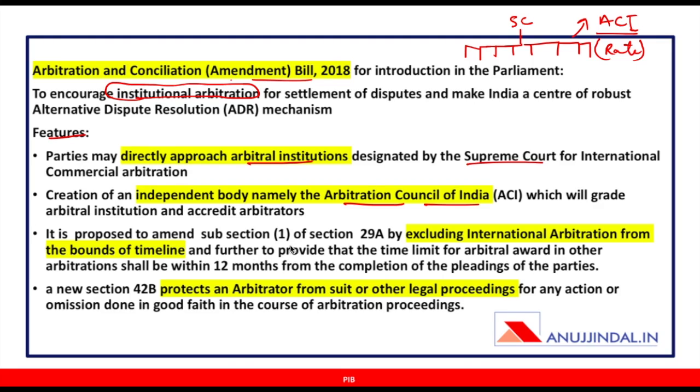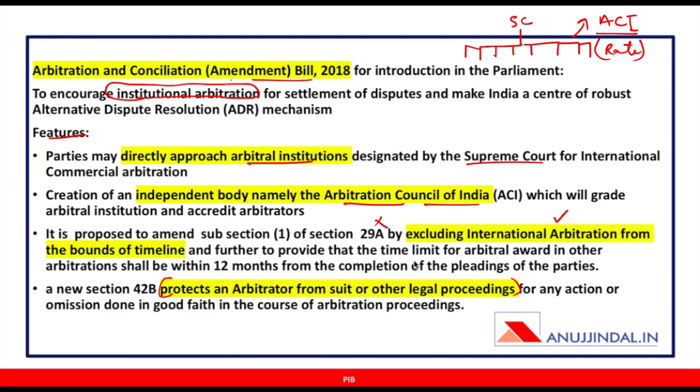It is proposed to amend section 29A, not important, by excluding international arbitration from the bounds of timeline. So international commercial arbitration is not excluded from arbitral institutions, but the bounds of timeline have been excluded for international arbitrations. A new section 42B protects an arbitrator from suit or other legal proceedings. So people who are going to sit in these arbitral institutions are going to be protected from any kind of suit or legal proceedings for the actions or decisions that they take in good faith in the course